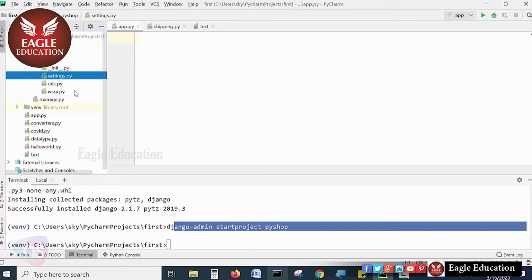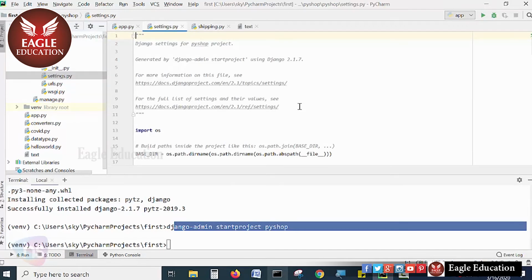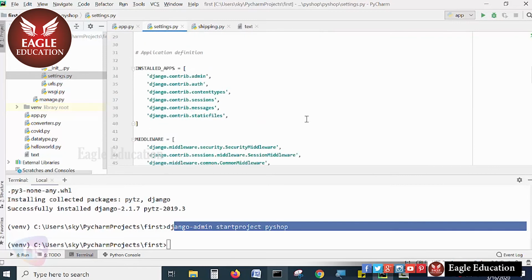And here there is a settings module for the complete Django framework application and project. What the global settings are and how it should function, those settings and everything will be in this settings file. You can open it and check it.